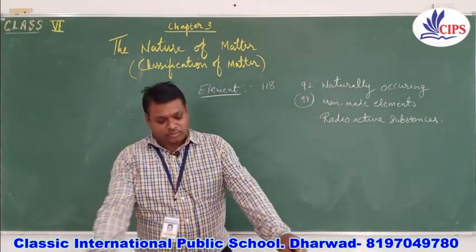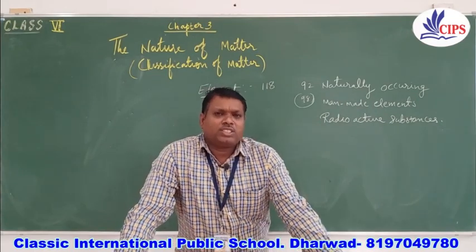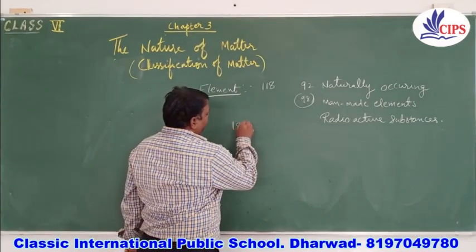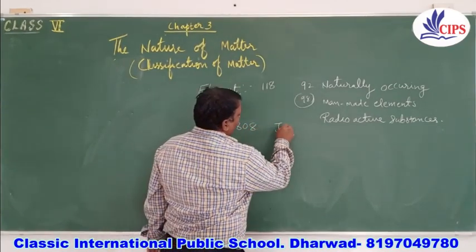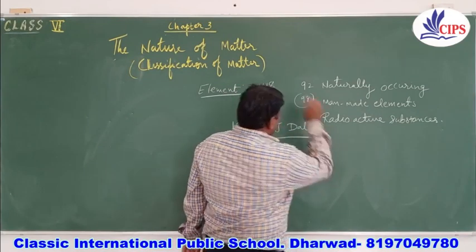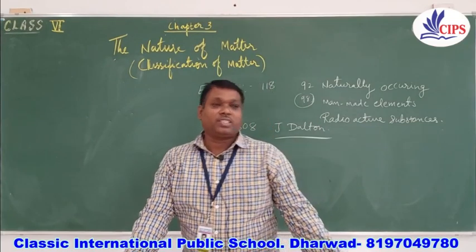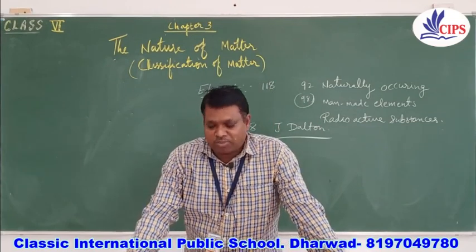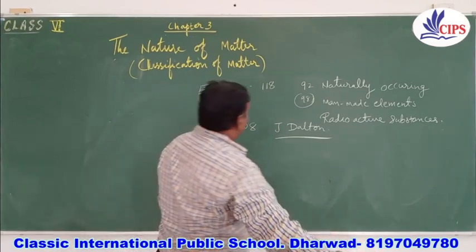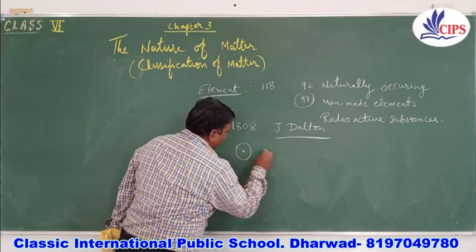Okay, for classifying the elements, in the year 1808, John Dalton was the first to classify the elements based on their properties. He gave symbols for certain elements. For example, for hydrogen, he made the symbol of a circle with one dot.